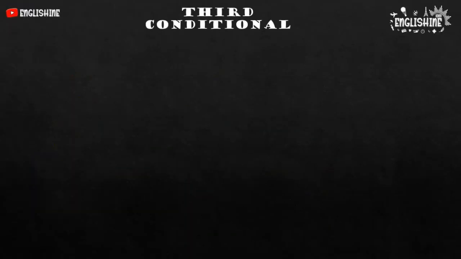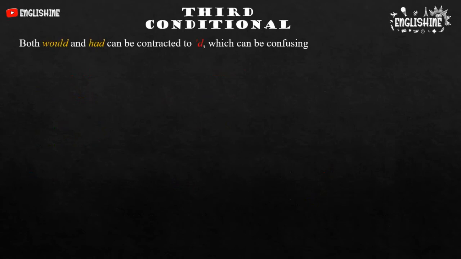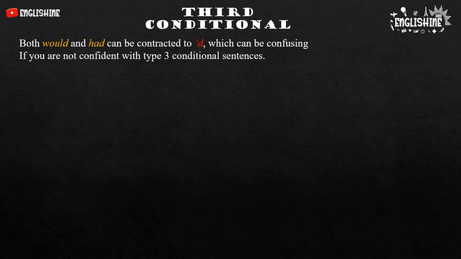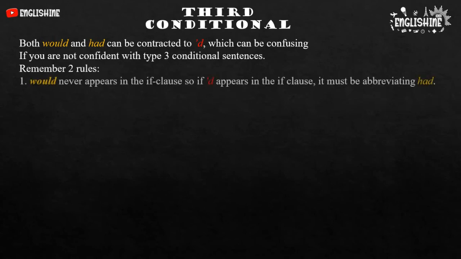In the third conditional, both would and had can be contracted to apostrophe D, which can be confusing. If you are not confident with type 3 conditional sentences, remember two rules. First, would never appears in the if clause, so if apostrophe D appears in the if clause, it must be abbreviating had.